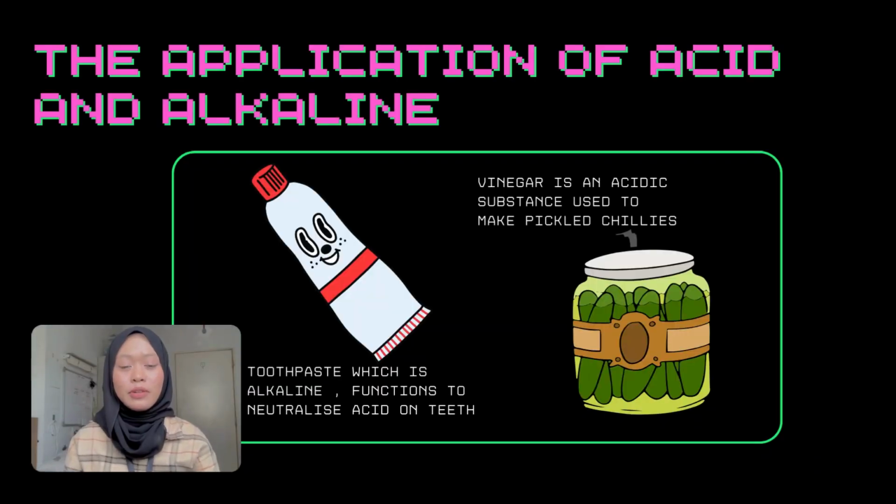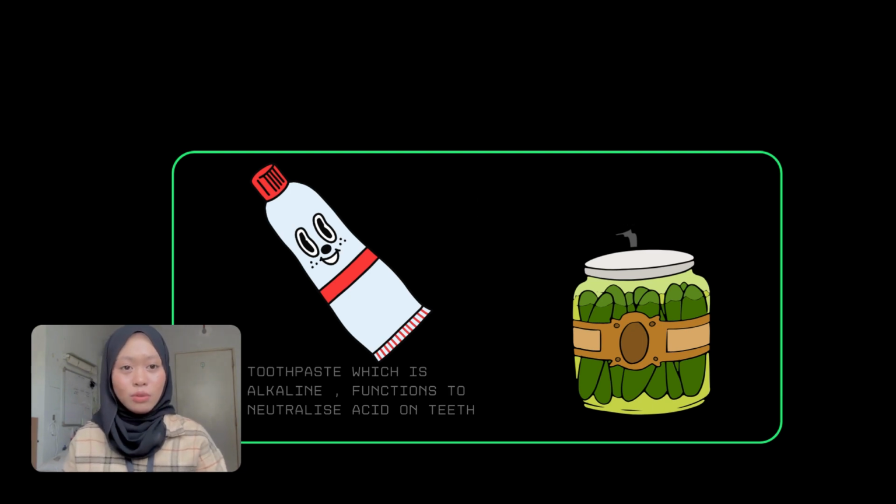So now let's talk about the application of acid and alkali. Alkali is used in toothpaste because when we eat, the acidity in our mouth is increasing. By having alkali in the toothpaste, it will neutralize the acidity in our mouth. Next, we have acid. Acid is used as a preservative because it can stop bacterial growth.